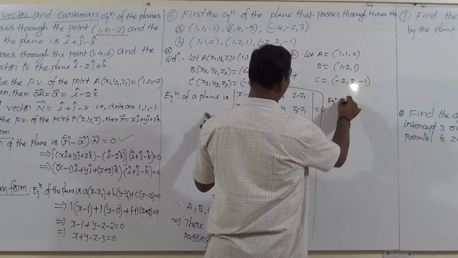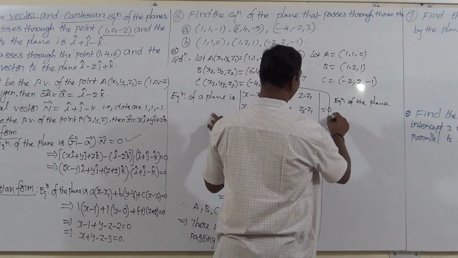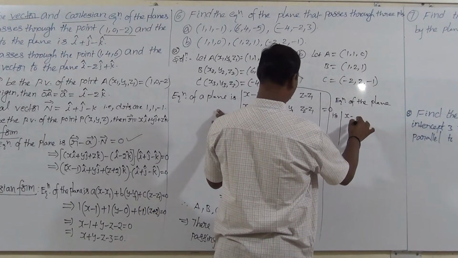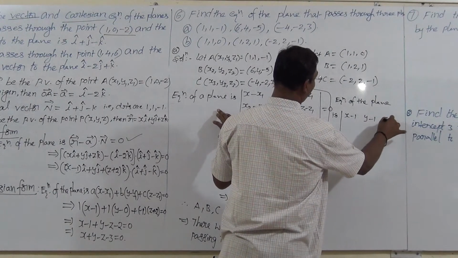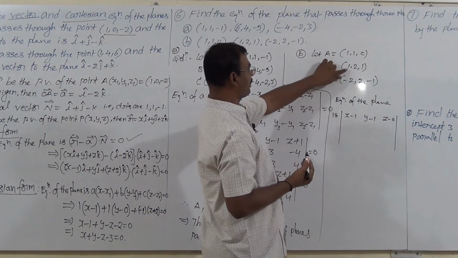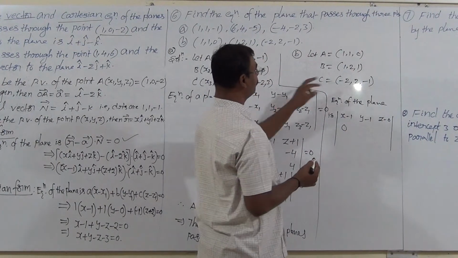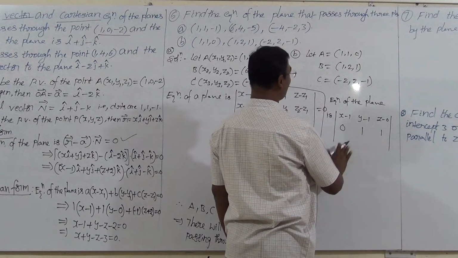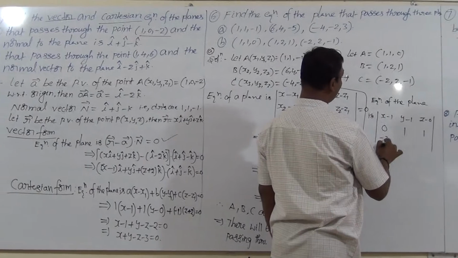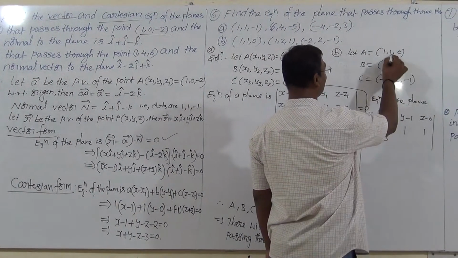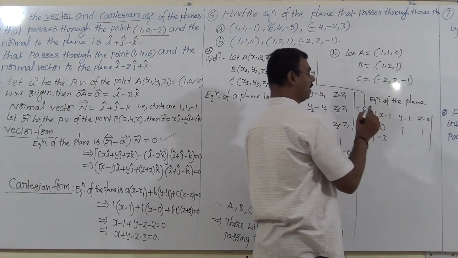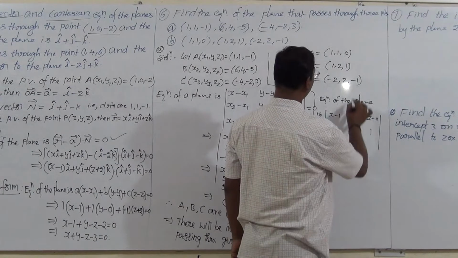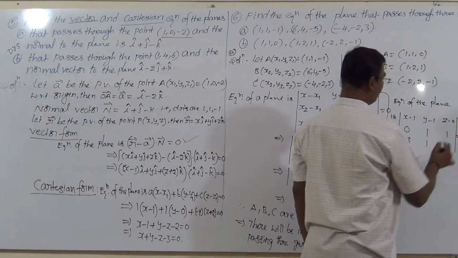So the equation of the plane is the determinant of: x minus x1, that is x minus 1, y minus 1, z minus 0; next x2 minus x1, that is 1 minus 1 is 0, 2 minus 1 is 1, 1 minus 0 is 1; then minus 2 minus 1 is minus 3, 2 minus 1 is 1, minus 1 minus 0 is minus 1, equal to 0. Take the points very carefully. If we disturb them here, we get the wrong answer. Beginners often make mistakes here, so practicing is important.